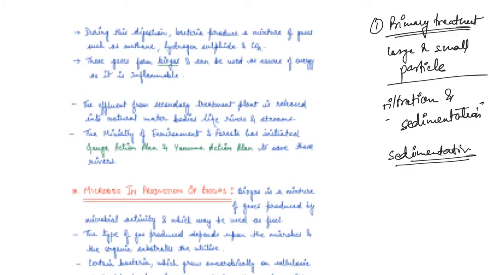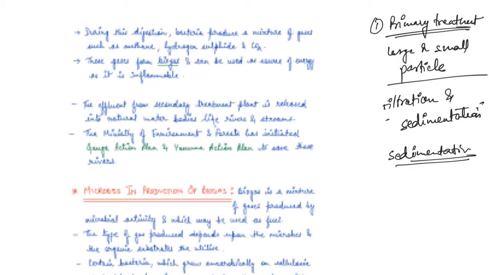During this digestion process, the bacteria produce a mixture of gases like methane, hydrogen sulfide, or carbon dioxide. These gases form biogas, and they can be used as a source of energy as they are inflammable, right? So you are basically getting multiple benefits.